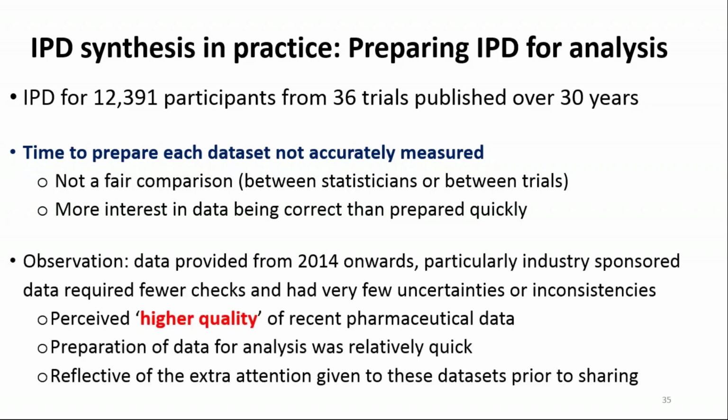However, to make an observation, as I looked at all of these data sets, the data provided from 2014 onwards, particularly the industry-sponsored data, did seem to require much fewer checks and very few, if any, uncertainties or inconsistencies, which allowed us to prepare data for analysis relatively quickly. So I did perceive there to be a higher quality of the recent pharmaceutical data that we received, which was very likely to be reflective of the extra attention that was being given to these data sets by the data transparency teams, the teams performing anonymization prior to sharing.